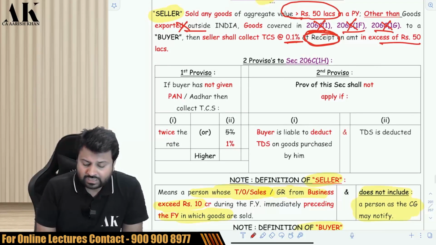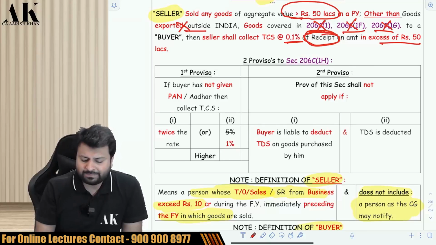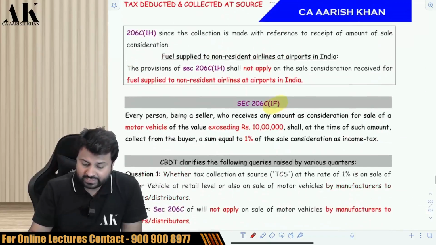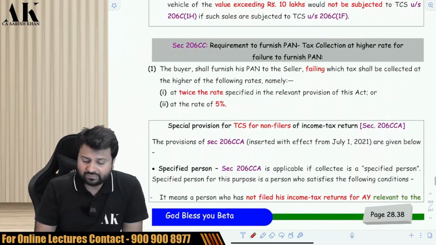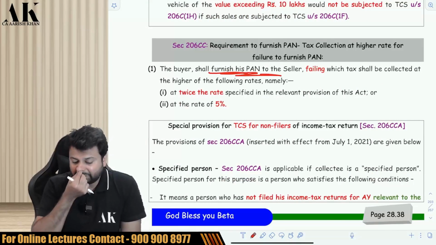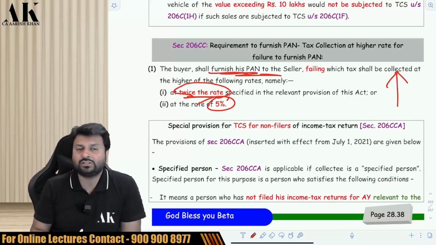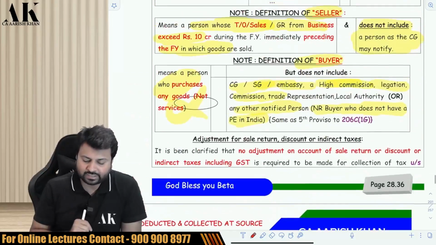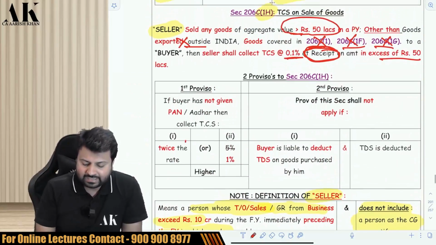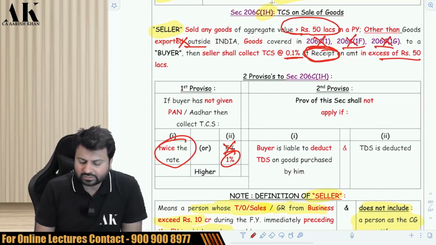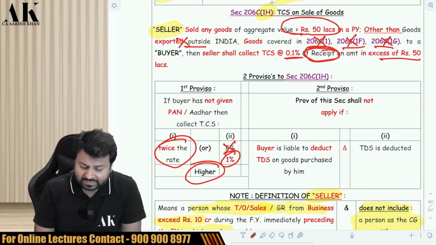Now, there are some provisos. If the buyer has not given PAN, you know what happens in case of TCS. Generally, if the buyer does not give a PAN, then in case of TCS, you have to collect TCS at twice the rate or 5%, whichever is higher. This is the provision for TCS when PAN is not given. But here there is a relaxation. If the buyer is not giving a PAN, then it is twice the rate or 1%. It is not 5%. It is twice the rate or 1%, whichever is higher.